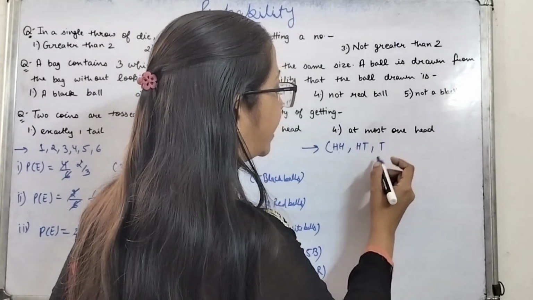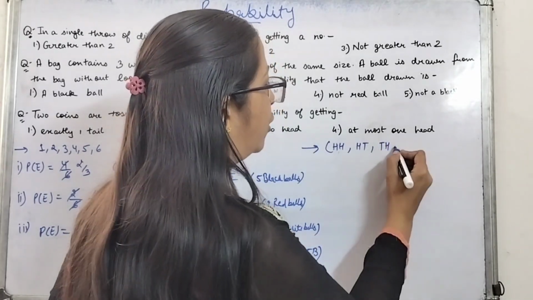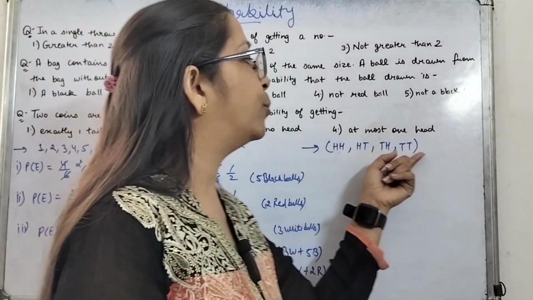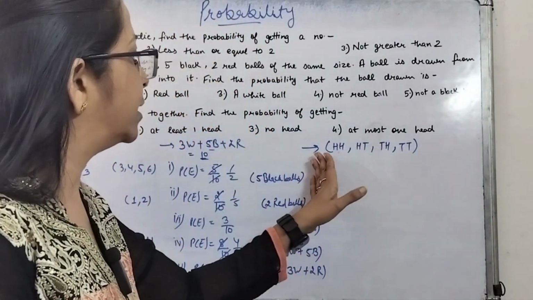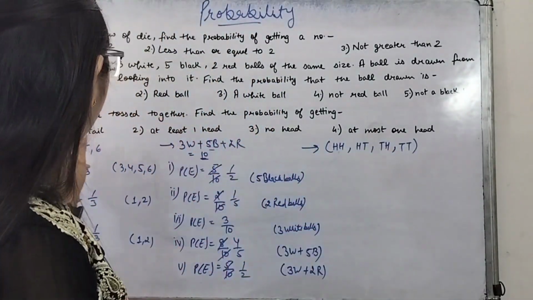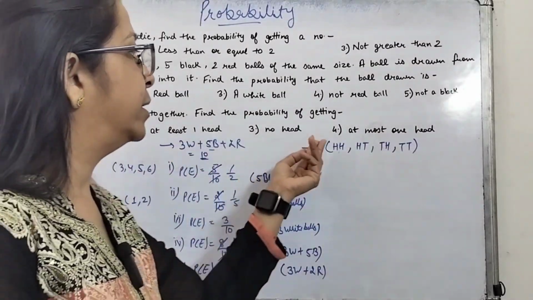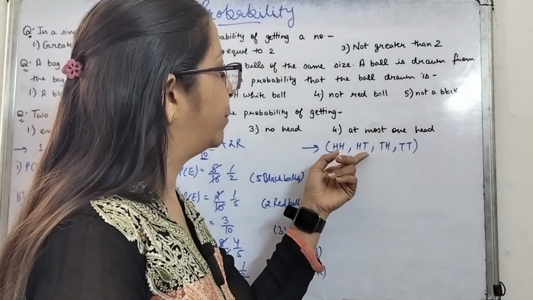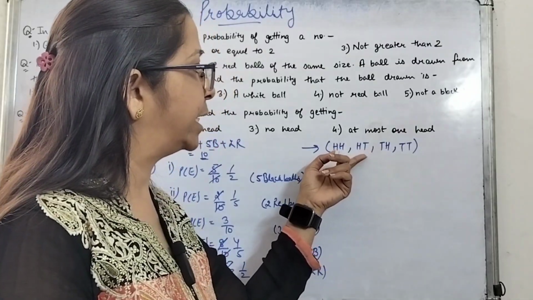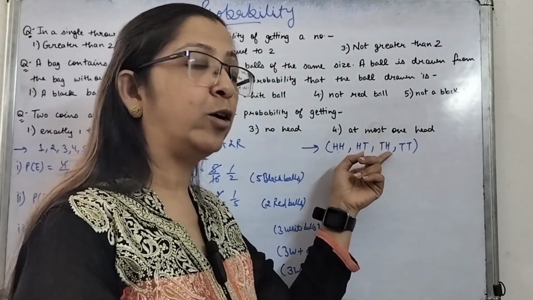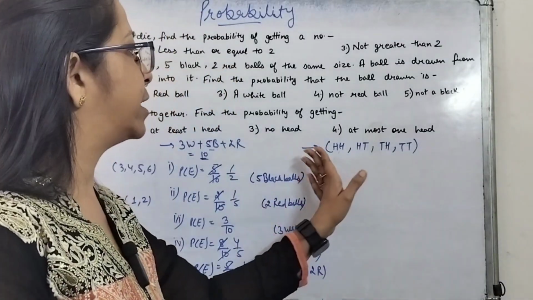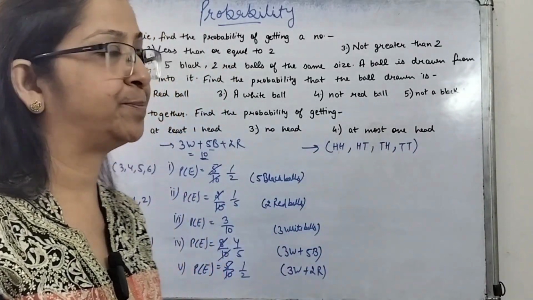On the first we are getting tail, on the second we are getting head, or on both the coins we are getting tail. These are the four possible outcomes.